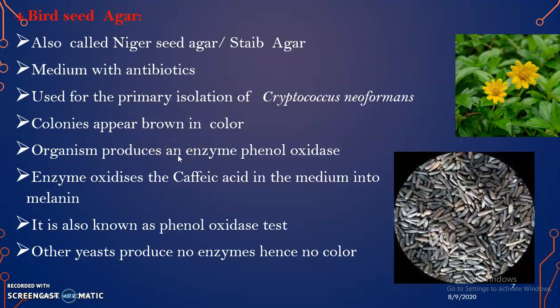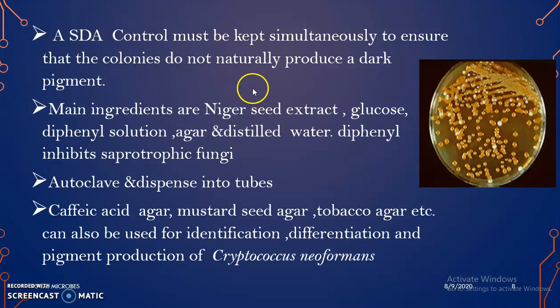This is because Cryptococcus neoformans produces an enzyme phenol oxidase, and this enzyme oxidizes caffeic acid in the medium to melanin. It is also known as the phenol oxidase test, and this test is positive only for Cryptococcus neoformans because other yeasts do not produce the enzyme, so they do not produce the color. In order to avoid false positive results, we can place an SDA control simultaneously to ensure that the colonies are not producing dark pigment naturally.